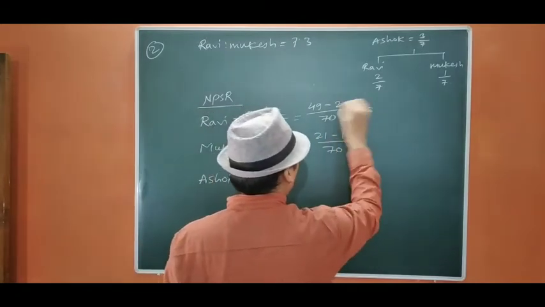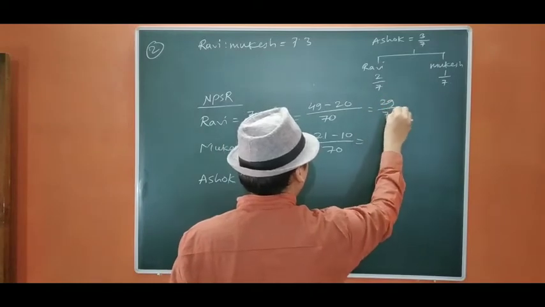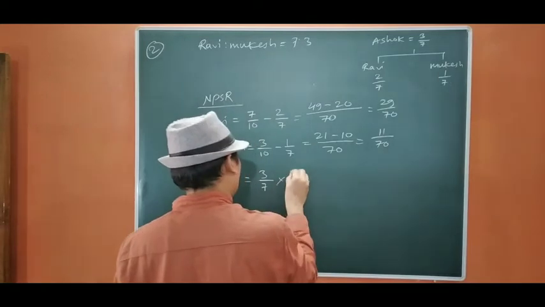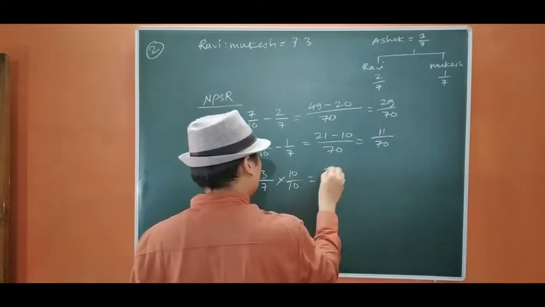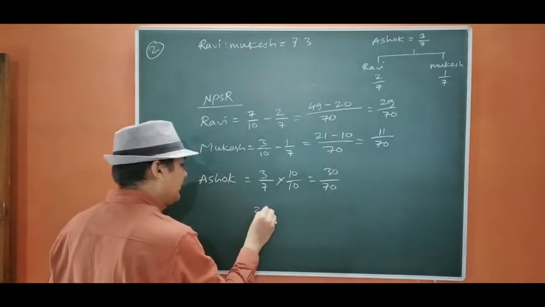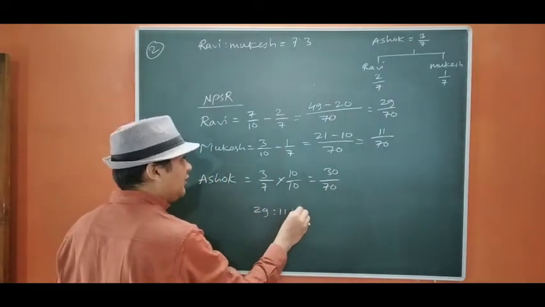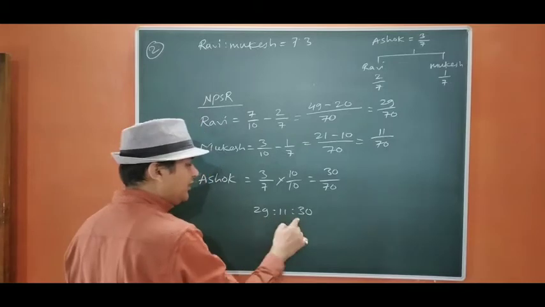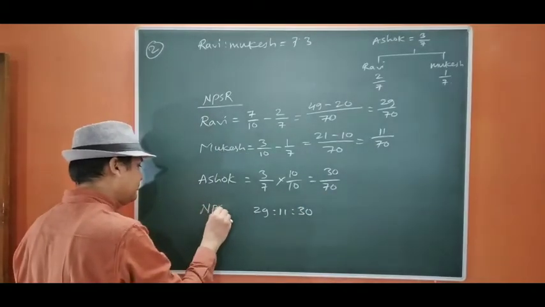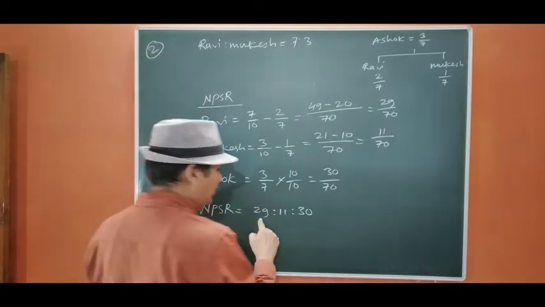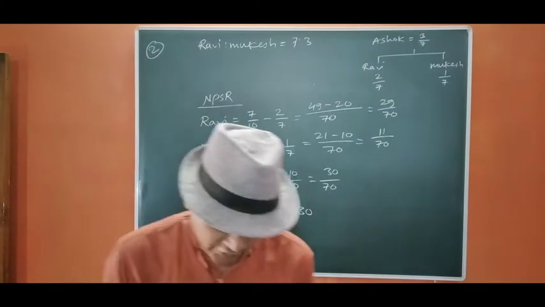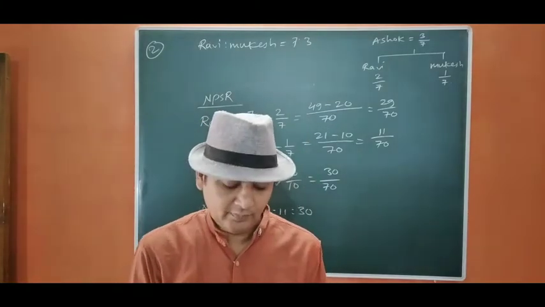So it will be 29 by 70, 11 by 70. To make it 70, we are going to multiply by 10, so 30 by 70. Always try to check that the numerator's total will be equal to the denominator. This is our new PSR: 29, 11, 30 out of 70.